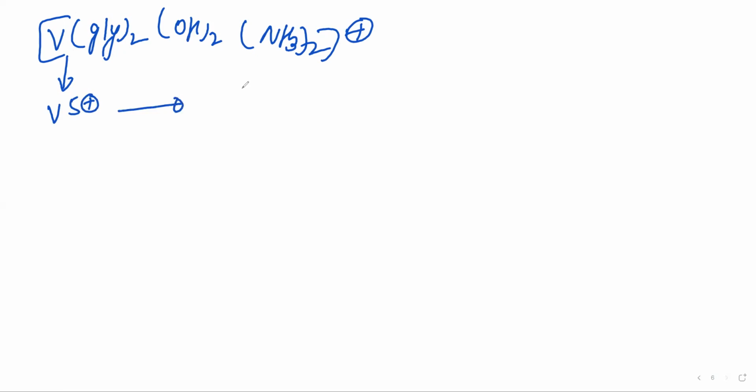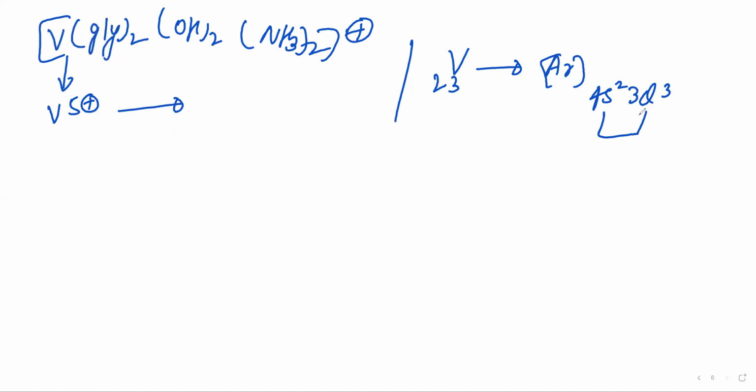So total vanadium is 23. The electronic configuration we know is 4s2 3d3. So these 5 electrons will be lost in the vanadium plus 5 oxidation state. Reduce minus 5 electrons, so 18 electrons will be in V5 plus.